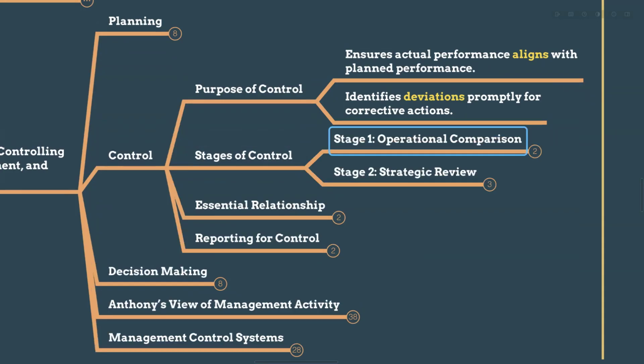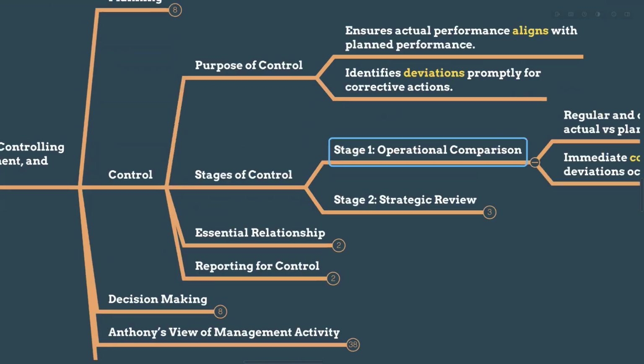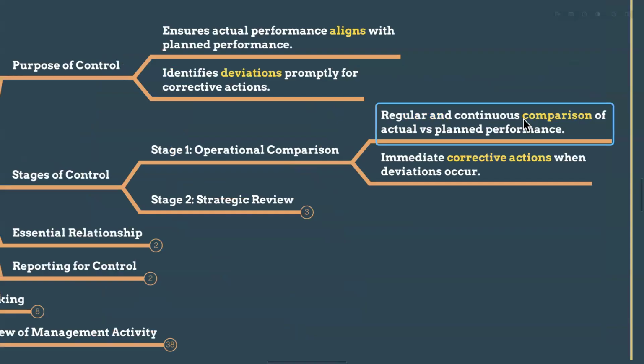So there are stages of control. Stage one is operational comparison: regular and continuous comparison of actual versus planned performance. Initially, what we have planned and what we have achieved. That's a regular, continuous comparison, and immediate corrective actions when deviations occur, right? When our planned activities deviate from the actual, when we are running low in production, in marketing, in sales, we have to take corrective actions.